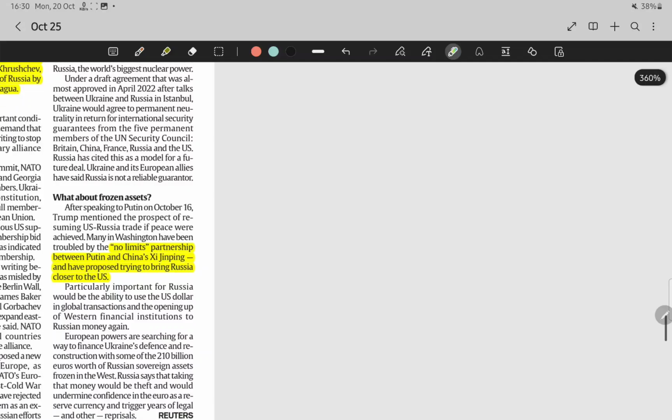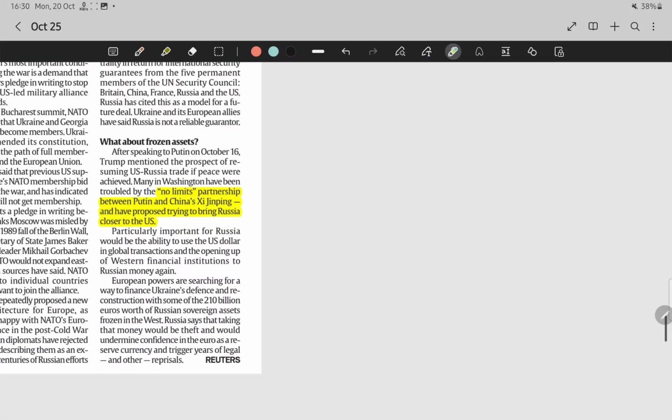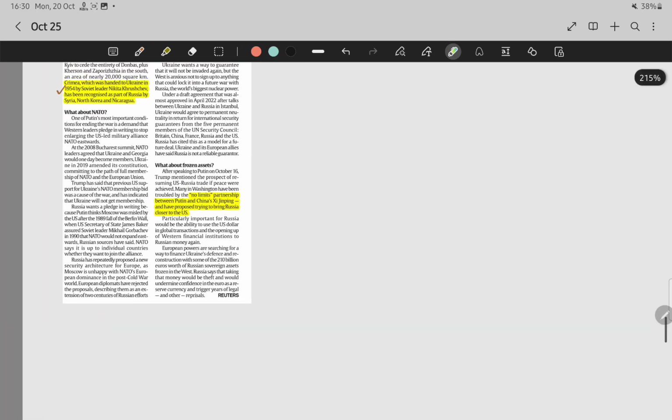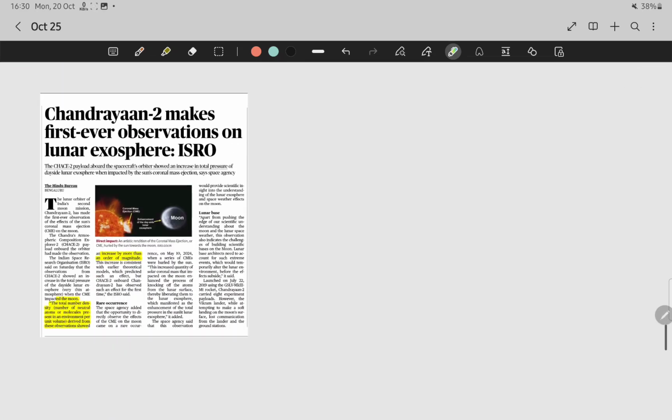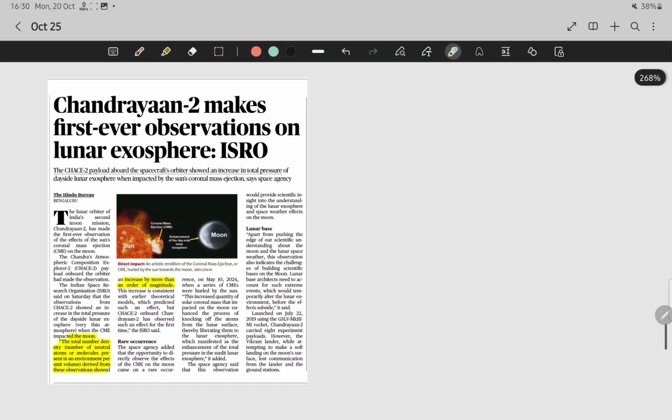And one more thing, they have given the no limits partnership. They can ask in the exam what this no limits partnership is between. You can say it is between Russia and China. Just remember this.